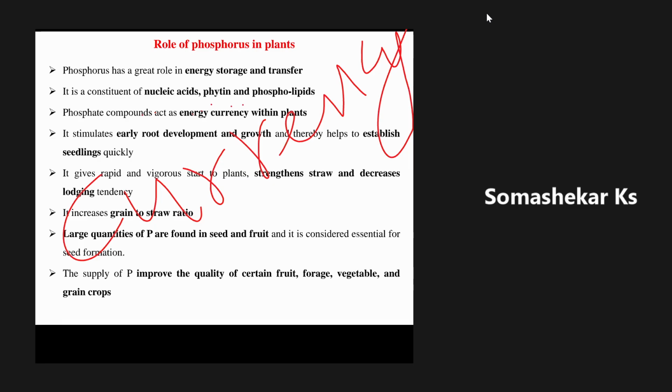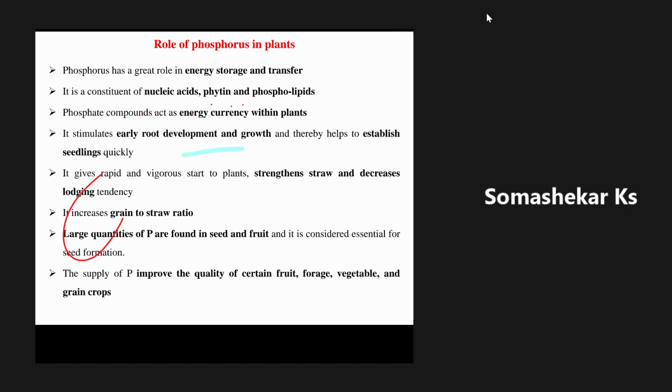And for the development of cells, mitosis, meiosis, and overall cell division, phosphorus is required much more as compared to nitrogen. That's why phosphorus is considered the energy currency of the cell or of the crop plants.